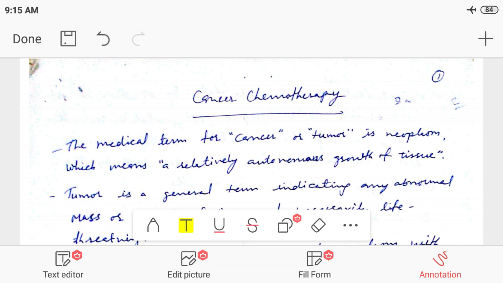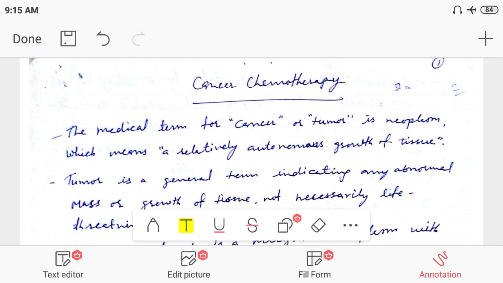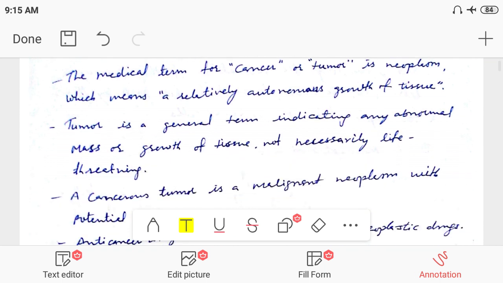As we are discussing, we have discussed about cancer. What is the meaning of cancer? What is the difference between the terms cancer, tumor, and neoplasm?